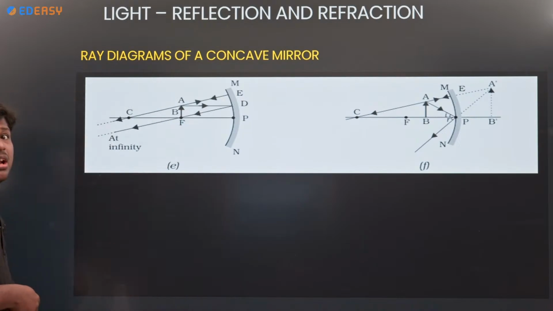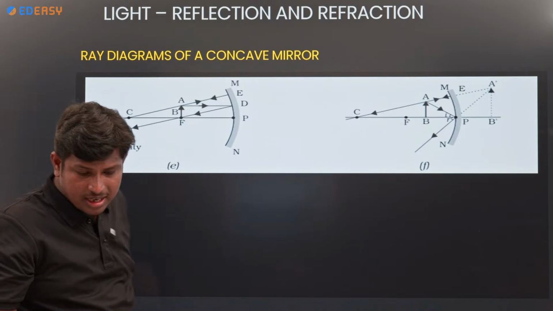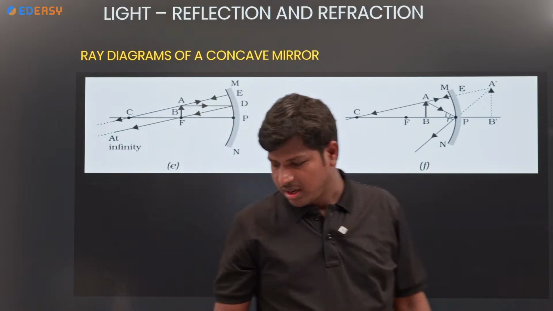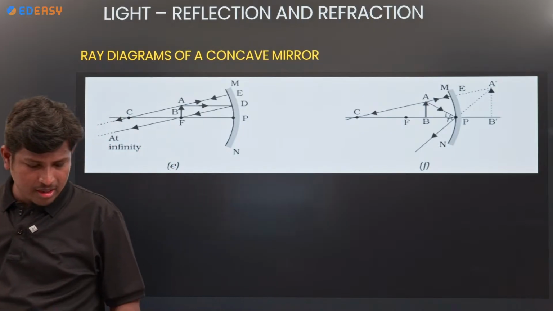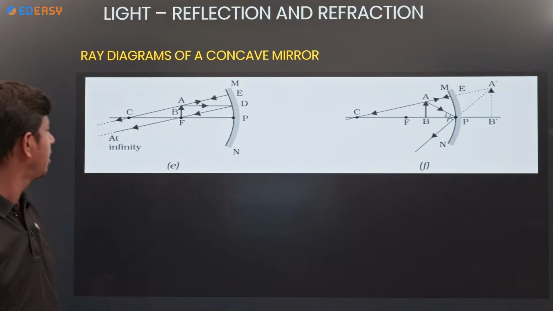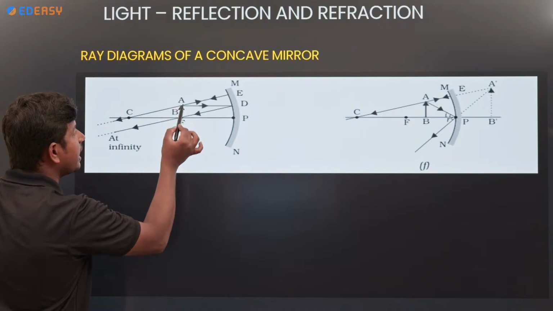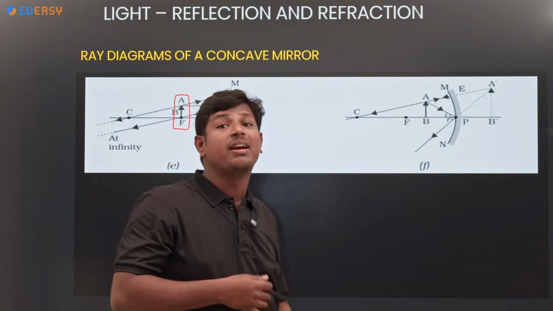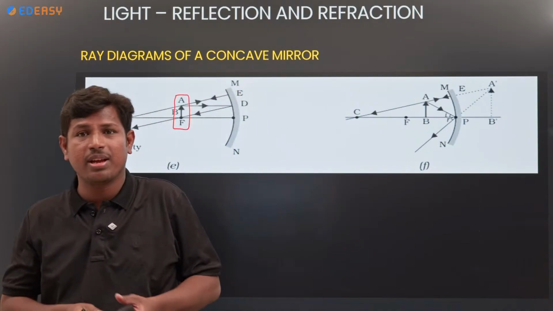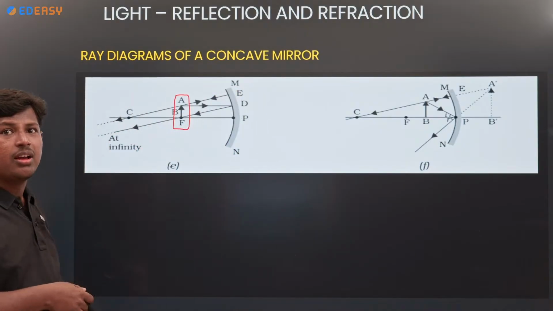Look at the diagram. Can anybody guess from the chat box? Where is the object now? Yes, very good. Object AB at F. Where is the image? Can you guess? Look at the diagram.